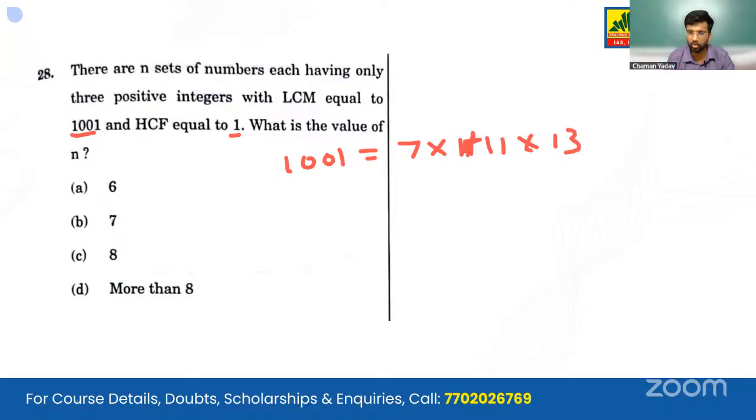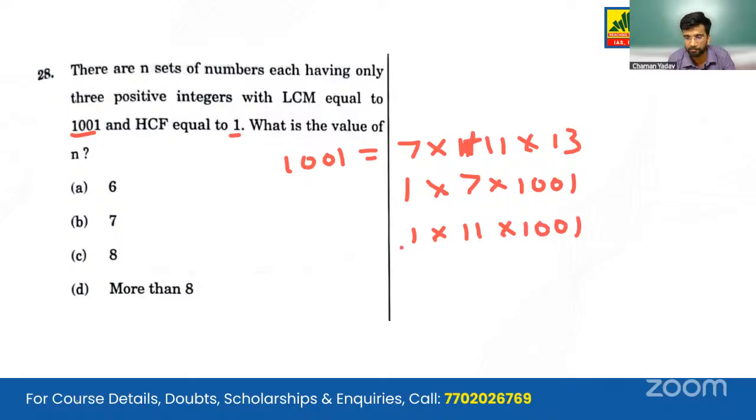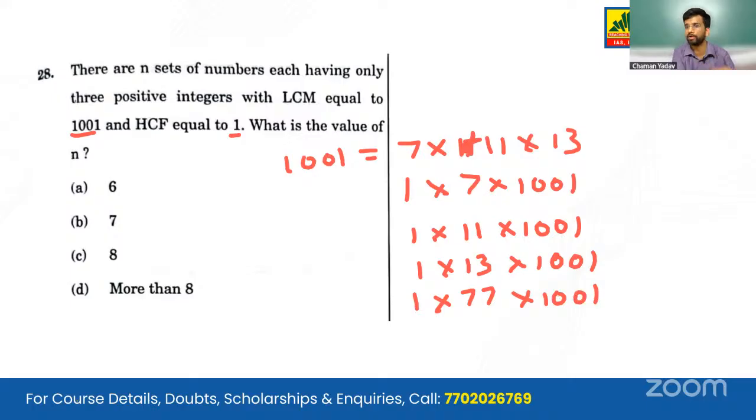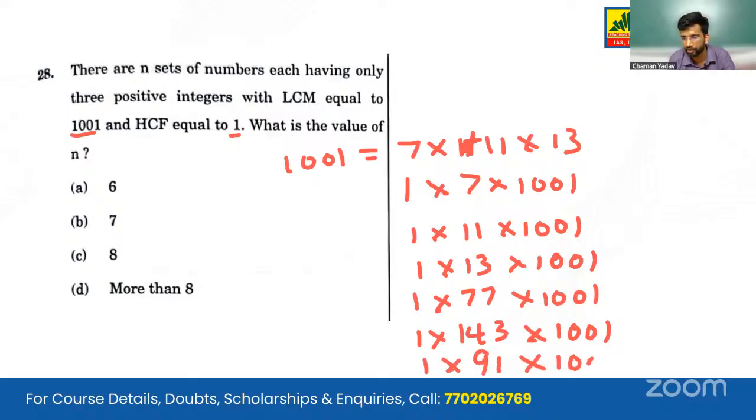We can go on writing more factors of this. 1 into 7 into 1001 will also satisfy our case. 1 into 11 into 1001 will also satisfy. 1 into 13 into 1001 will satisfy. 1 into 77 into 1001 will also satisfy our given conditions. 1 into 143 into 1001 will also satisfy the conditions. 1 into 91 into 1001 will satisfy the condition.